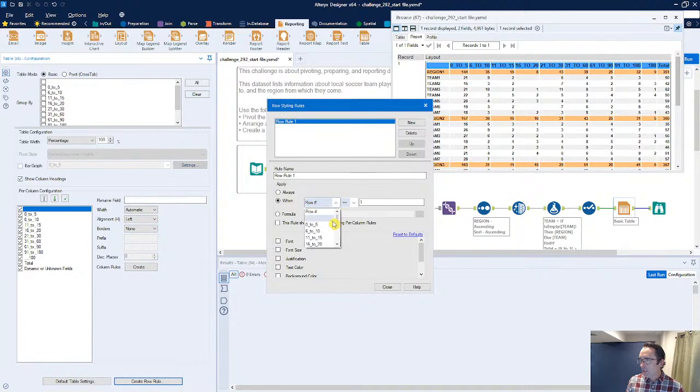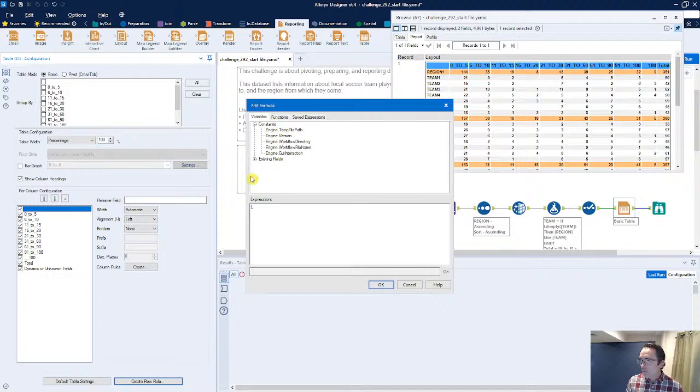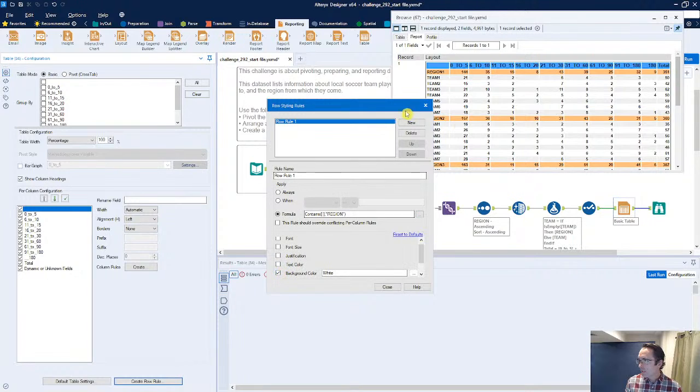Whenever we have the actual blank here equals, or we need to actually say contains in this case, which does not have a contains in here, which is also interesting. So we need to go into a formula here, a custom formula. So whenever the actual value here, we're going to do a contains statement. So let's go contains, and my caps is on, contains, all right, our blank piece here, whenever it contains the word region, essentially, if that exists, we're going to update that entire background color.